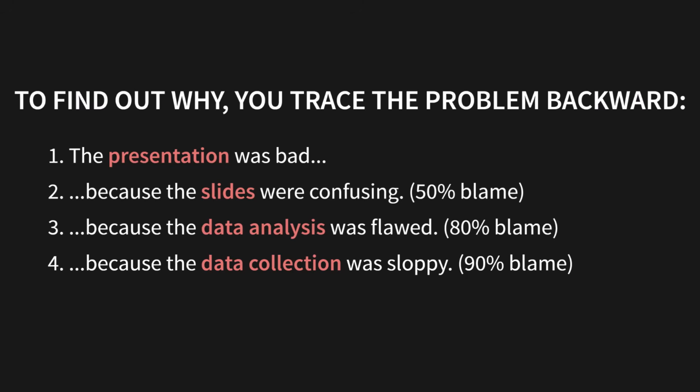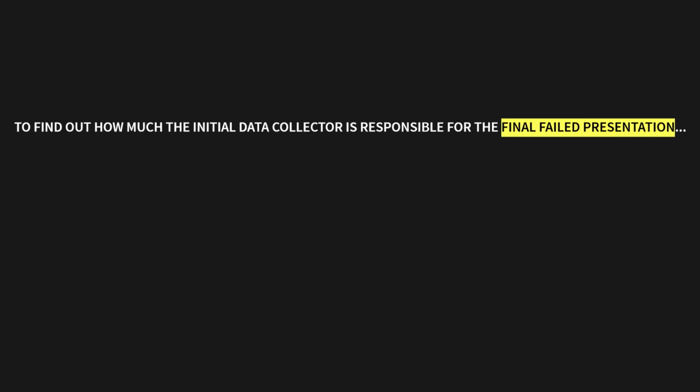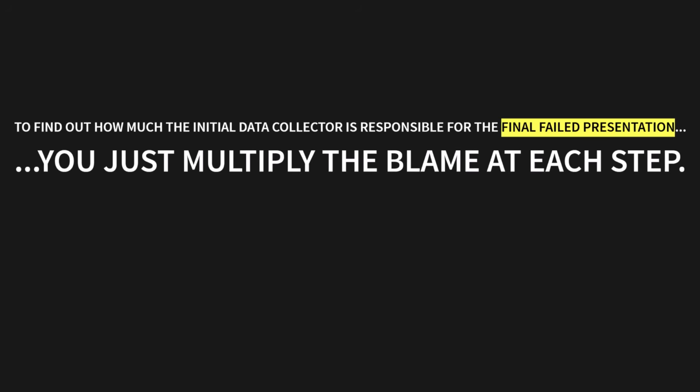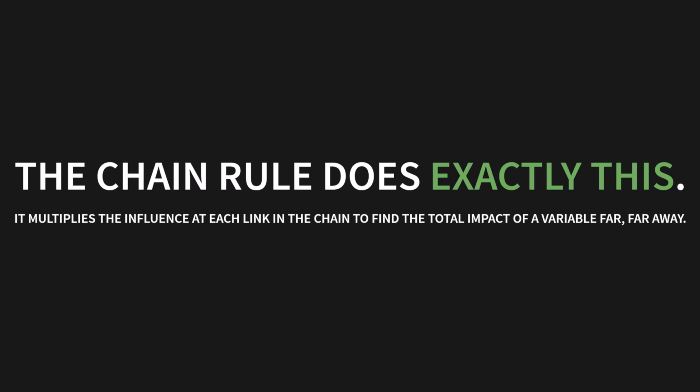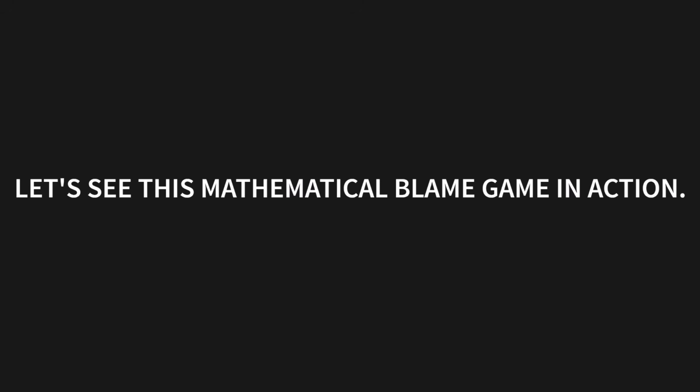So, to find out how much the initial data collector is responsible for the final failed presentation, you just multiply the blame at each step. 90% times 80% times 50% equals 36%. The chain rule does exactly this. It multiplies the influence at each link in the chain to find the total impact of a variable far, far away. Let's see this mathematical blame game in action.